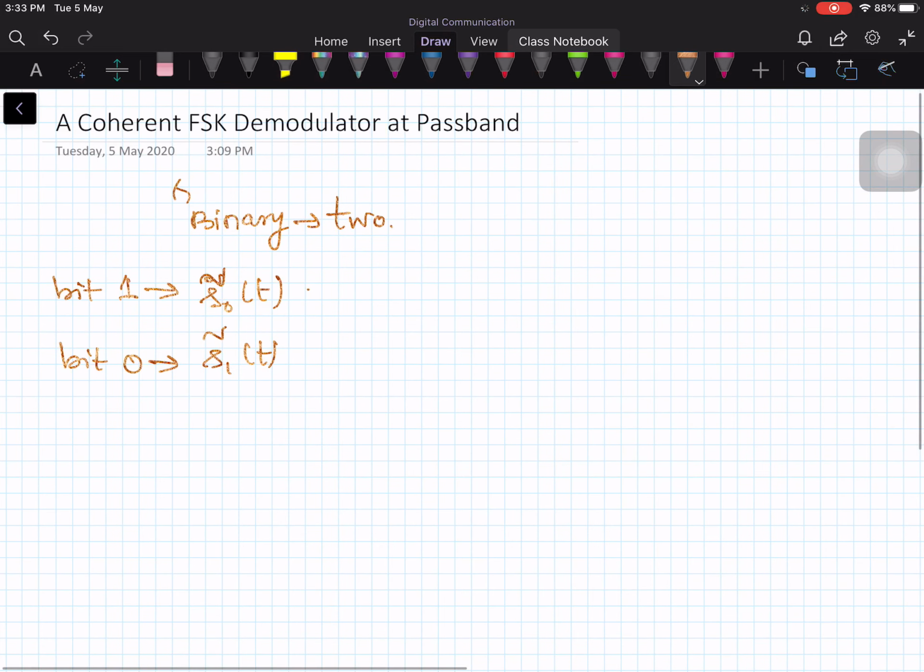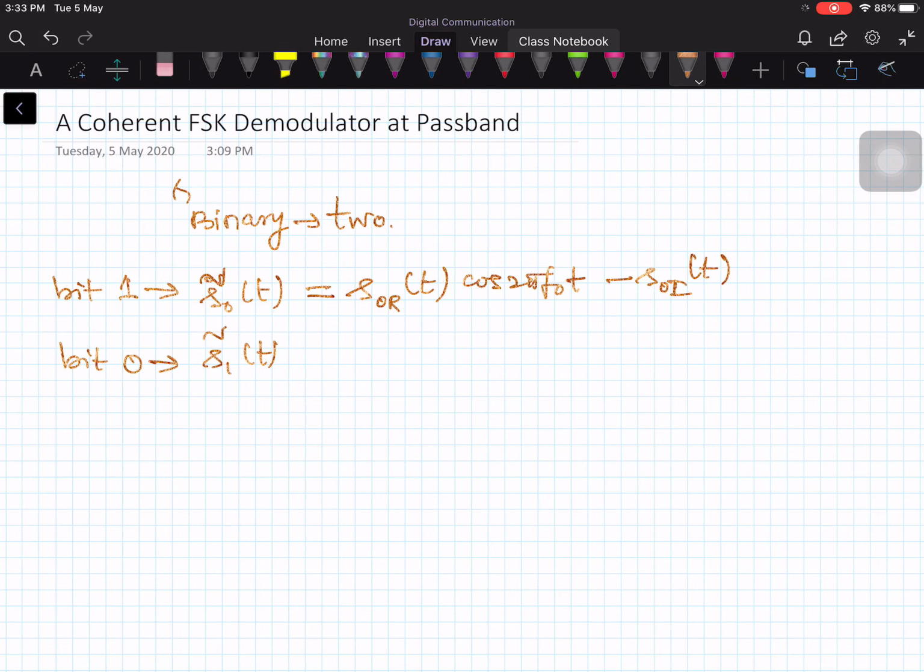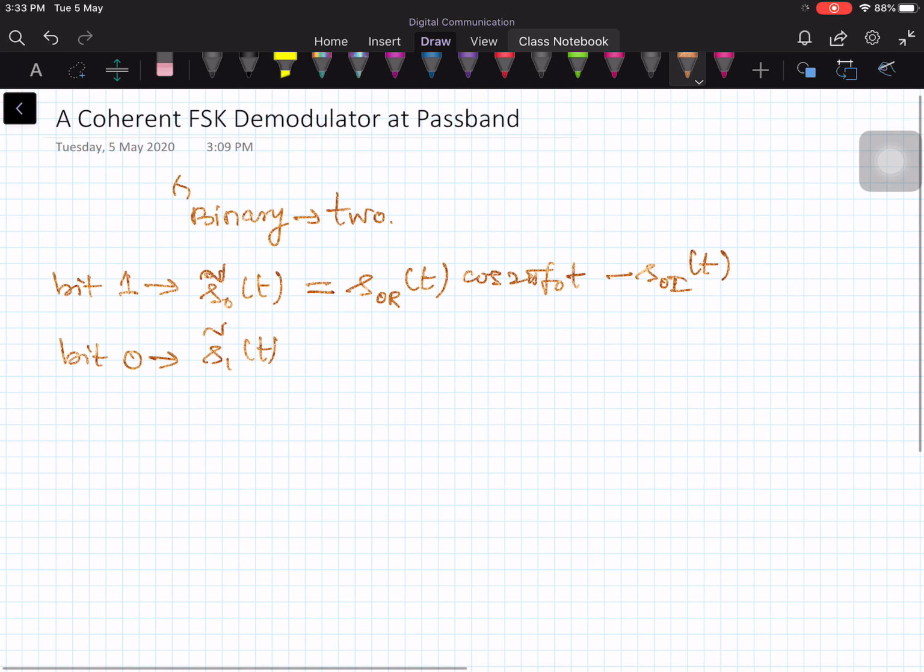Now this S0 tilde of t in the passband can be written as S0 real part of t, which modulates the cosine carrier cos of 2 pi f0 t, minus S0 imaginary part of t times sine of 2 pi f0 t.